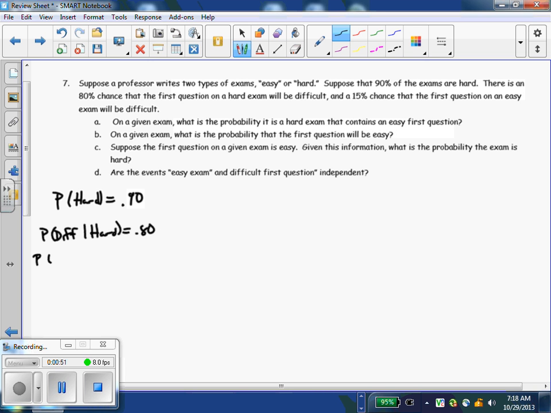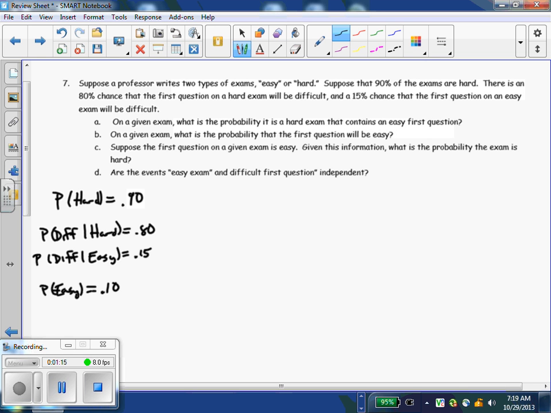The probability that the first question on an easy exam, so that'd be the difficult given that we have an easy exam, is 0.15. I guess at this point, if we know that 90% of the tests are difficult or hard, that means the probability of easy is 0.10.